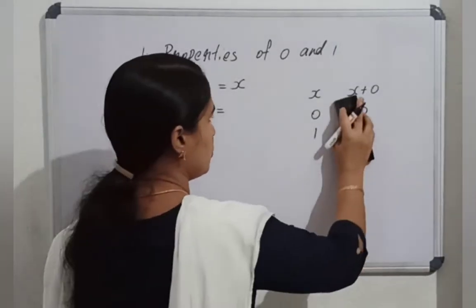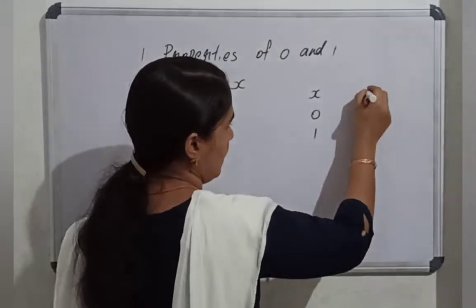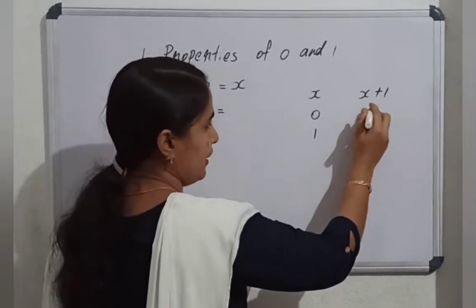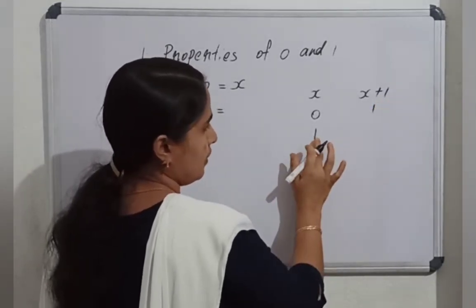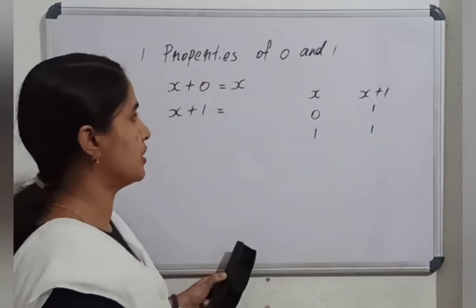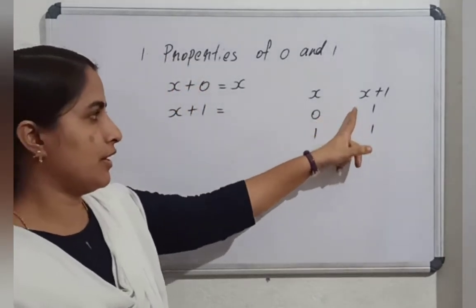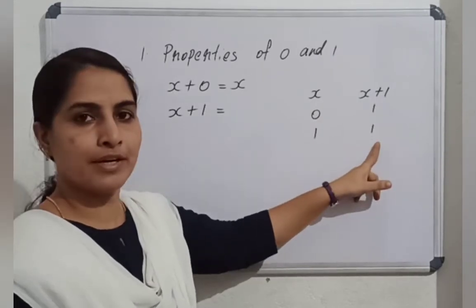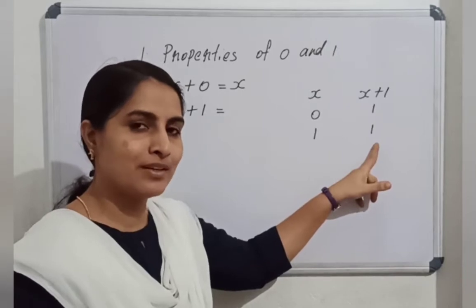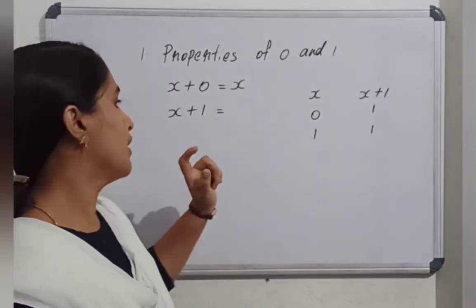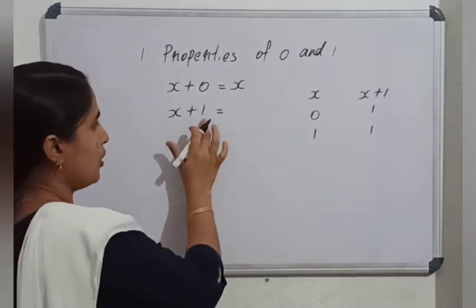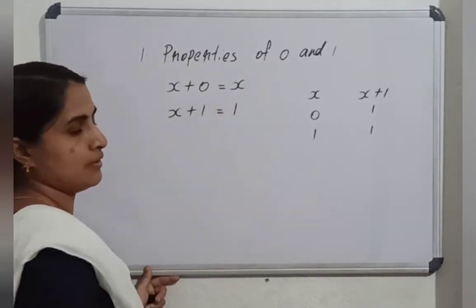So we can change the truth table with x or 1. What is x or 1? 0 or 1 is 1. 1 or 1 is 1. So what is the conclusion? x or 1 is always 1. If the result of a logical expression is always 1, it is called what? Okay, right, tautology. Whatever it is, x or 1 can be called a tautology too. So x or 1 is always 1.